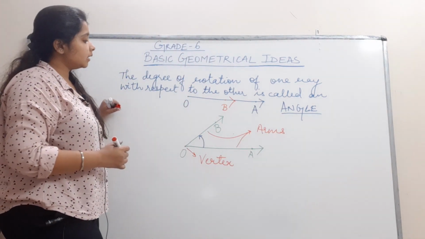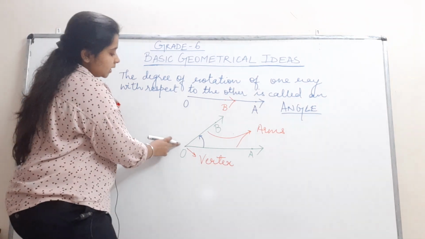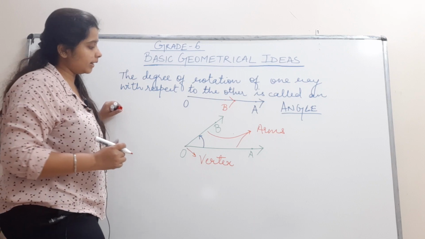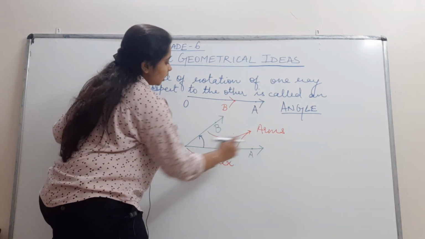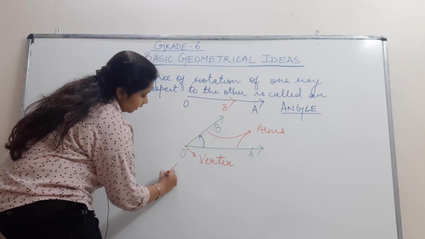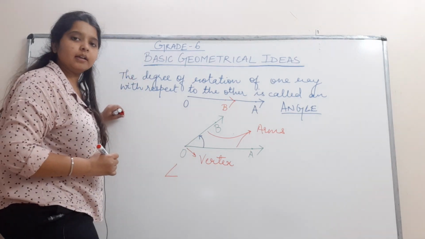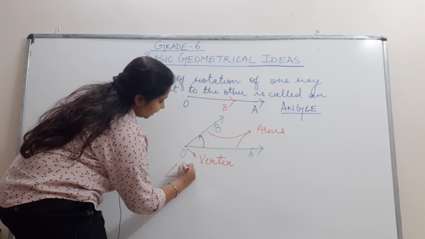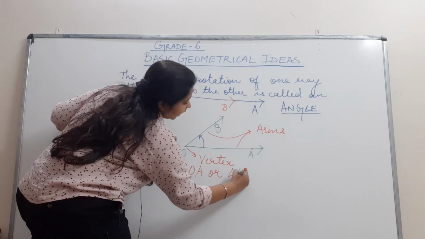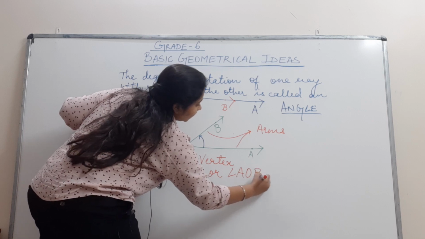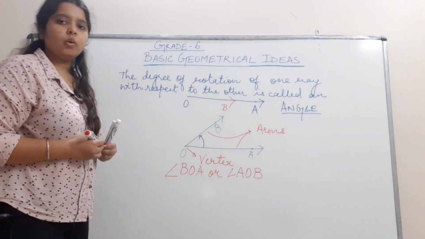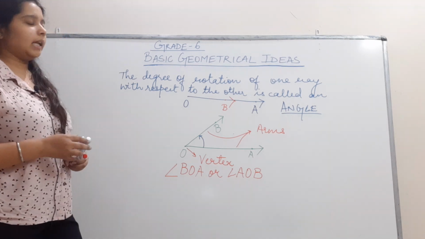And how is it named? We will name the vertex with a capital letter, and the two rays are also named. It is named as angle BOA or angle AOB. The vertex is always kept in between. This is the way we name the angle.